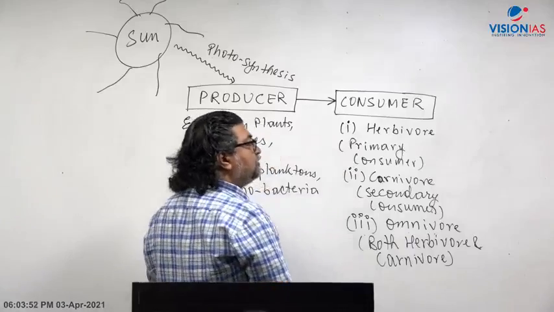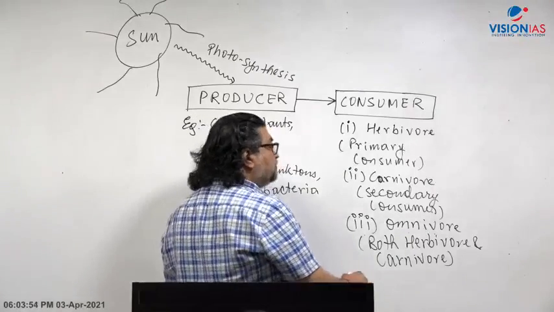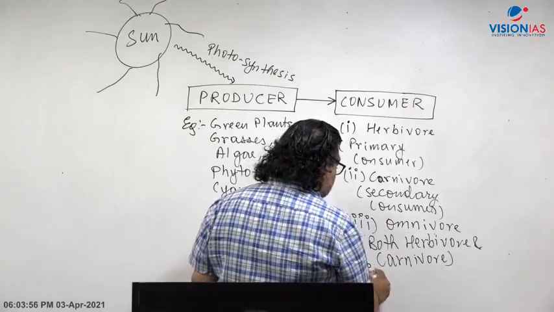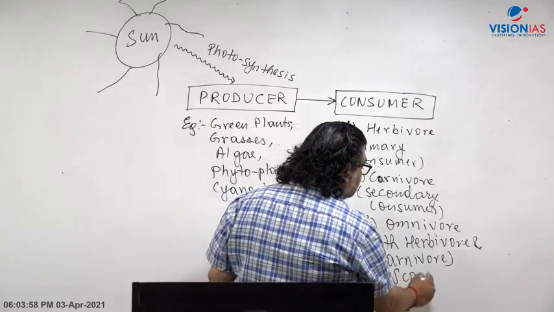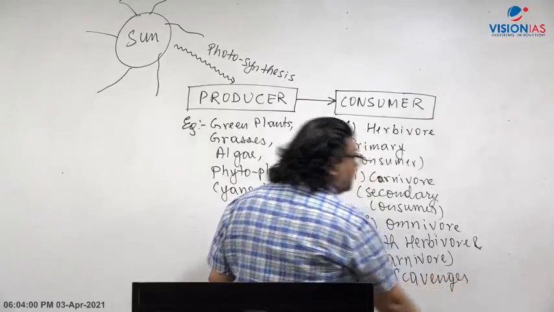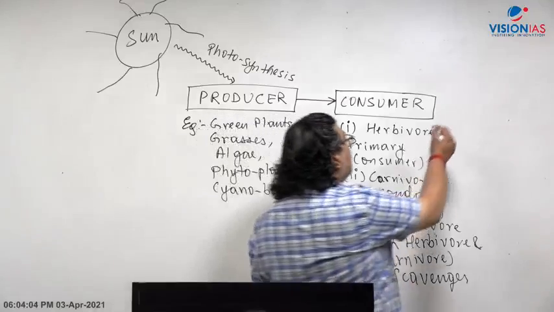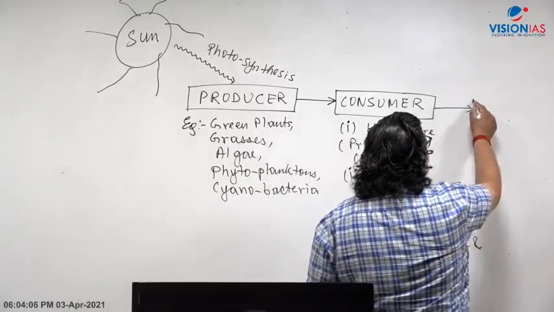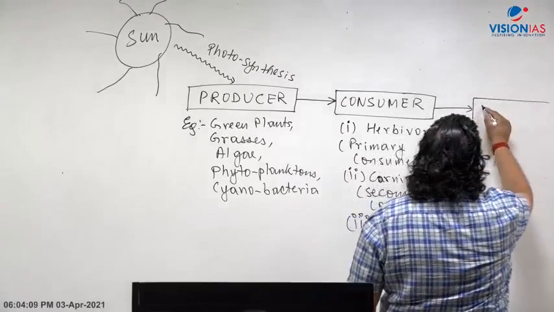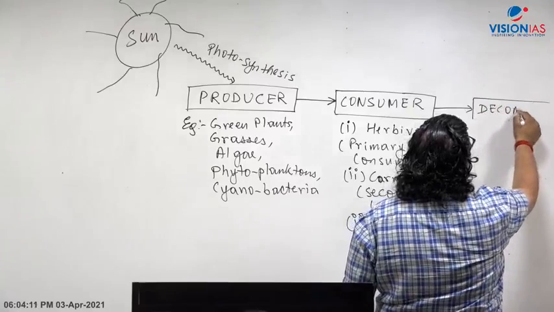They are called omnivores. Then what comes here? Scavengers, like vulture and all, is also a consumer. Now what happens is that after the death of the plants and animals, what comes next? Decomposers.